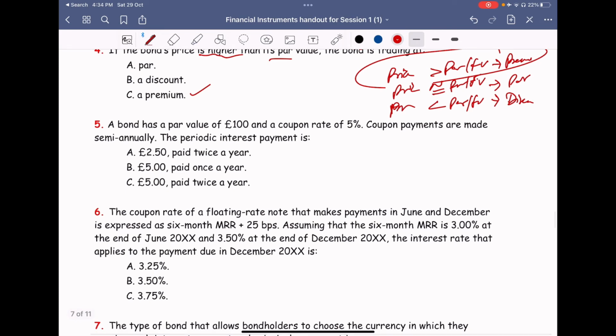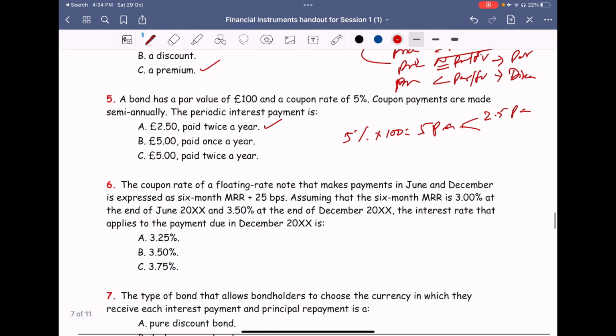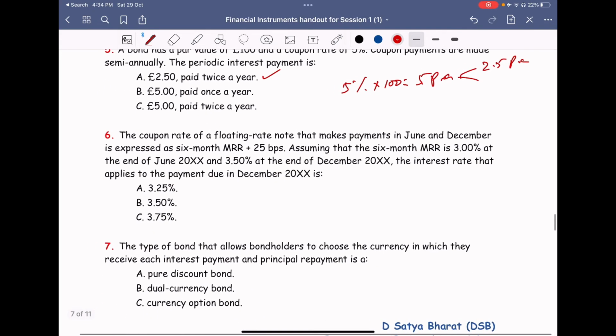A bond has a par value of £100 and a coupon rate of 5%. Coupon payments are made semi-annually. So 5% of 100 is per annum. If it is semi-annual, for every 6 months you will be getting 2.5. So this pays twice a year.